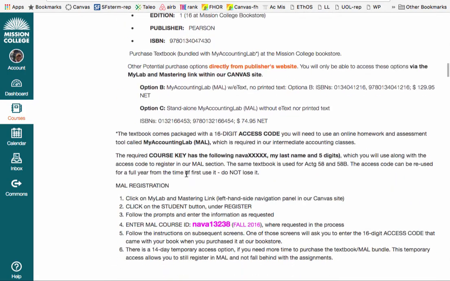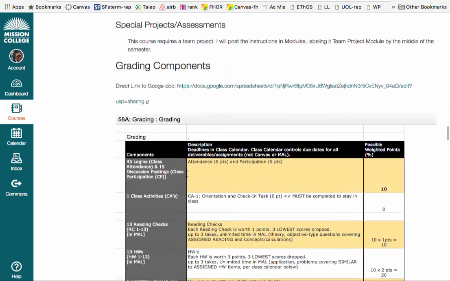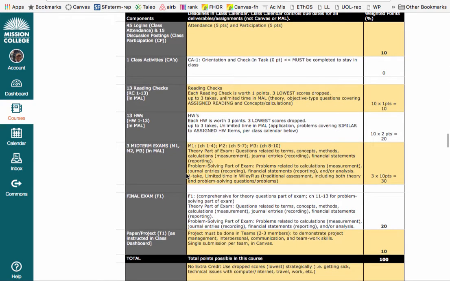I'm going to come back to the textbook in a second. There's a section here that explains in detail the required graded components. As I said before, you need to log in 3 times a week, so 15 weeks times 3 is 45 logins. That will earn you 5% of the class. Class participation will be 1 posting per week per chapter. Each time you're going to be earning a little piece of those 5 weighted points for your final grade. In total, logins, attendance, and postings, class participation is about 10% of the class.